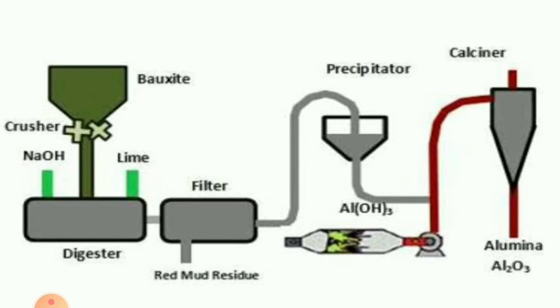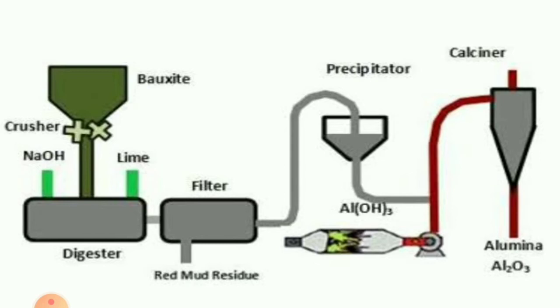Okay, iron oxide in the gangue does not dissolve in sodium hydroxide and is separated by the filtration process. See here, filter. What is filtered here is those things which do not dissolve in sodium hydroxide. What dissolves in sodium hydroxide is the aluminium oxide, that is the bauxite.